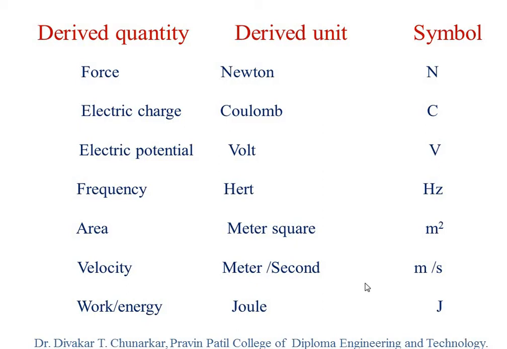So again I revise the definition of derived quantity: a quantity that depends on any other quantity is called a derived quantity, and the unit of a derived quantity is called a derived unit.